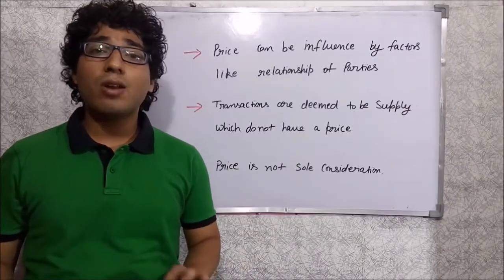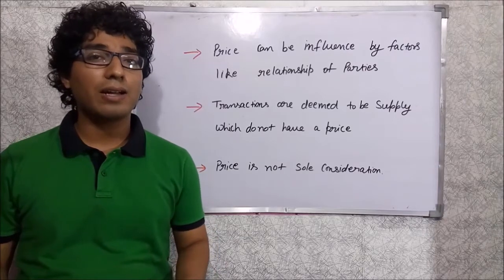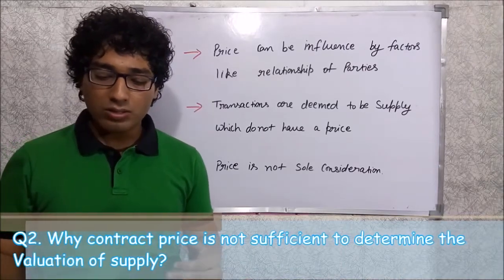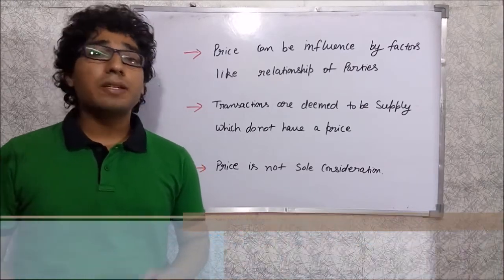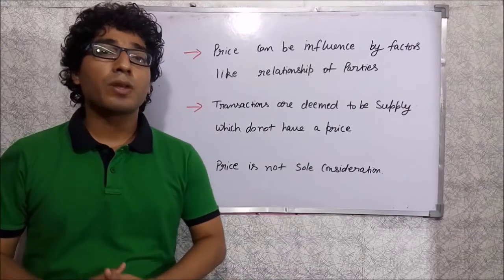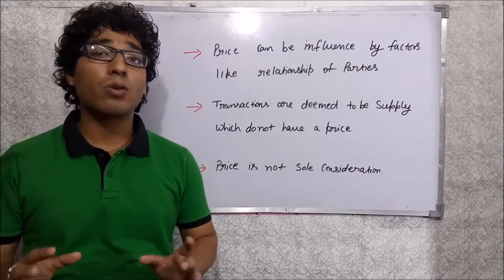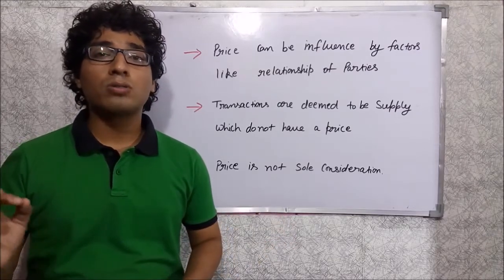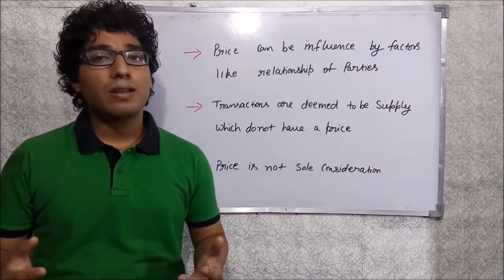The next question is very logical, and a lot of people might be thinking of it right now: why is the contract price not sufficient to determine the valuation of supply? As we discussed in the previous question, we have to move on to the valuation rules when certain conditions are not satisfied as per section 15 subsection 1, when the price is not the sole consideration, and when the supplier and recipient are related.